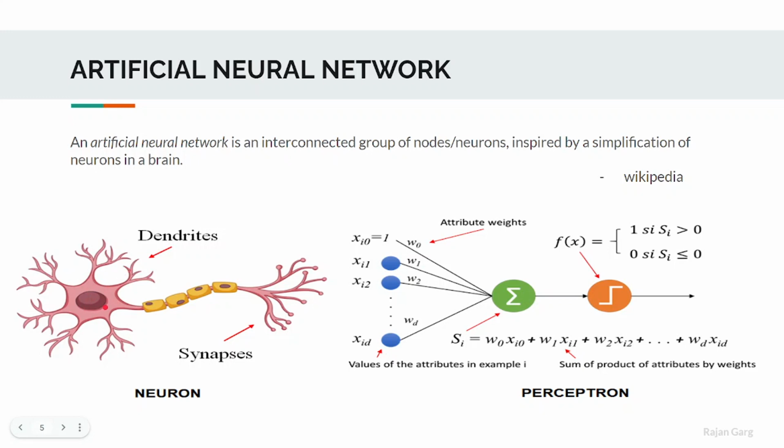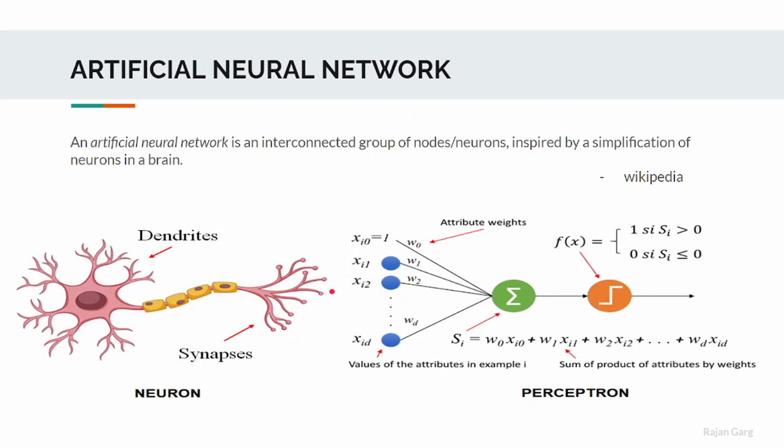Further, based on the input and the processing, the output is transferred through the axon to the axon terminals, where, if other neurons are present, this information is passed from the axon terminal to the dendrites of the next neuron.